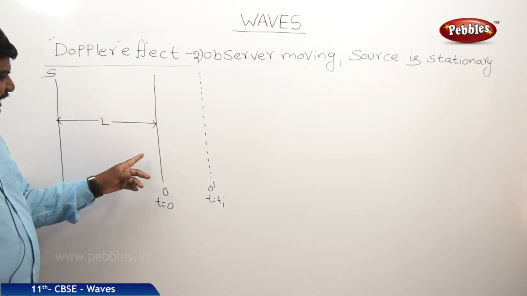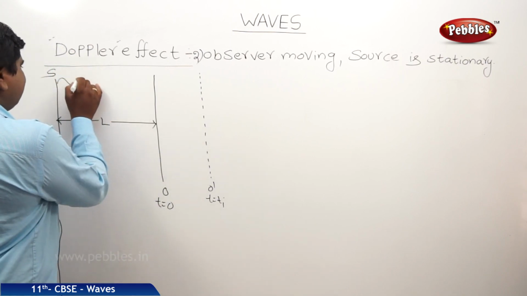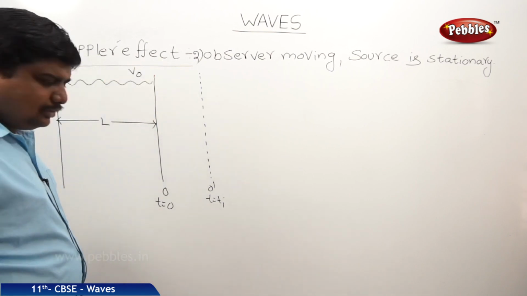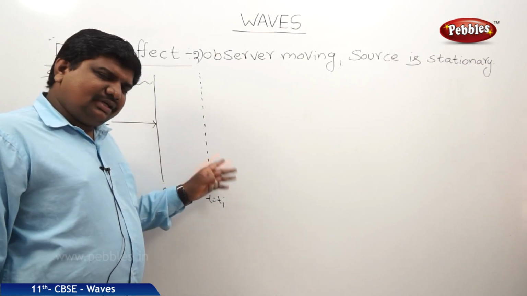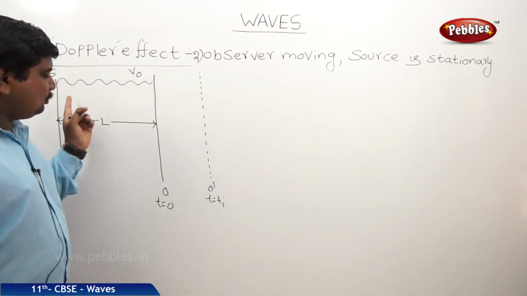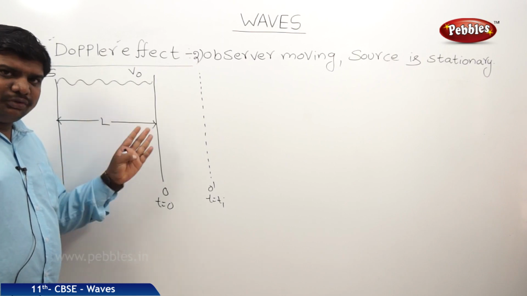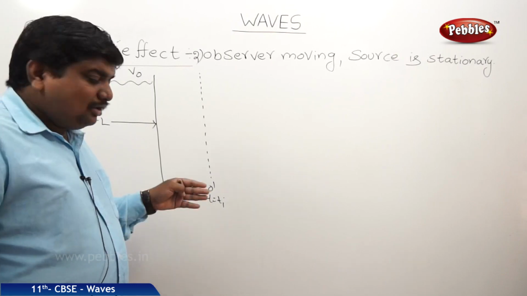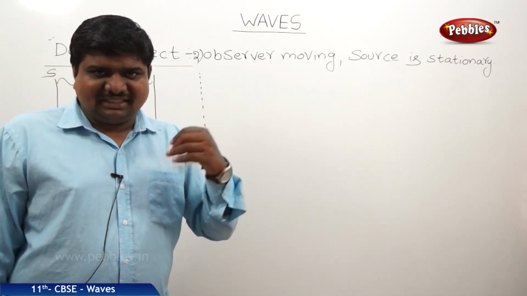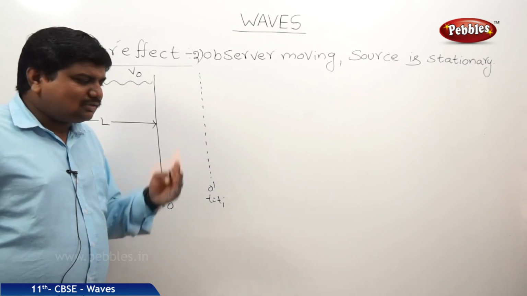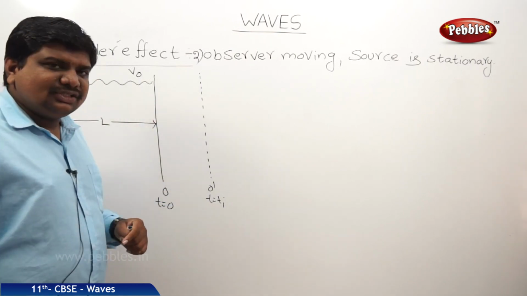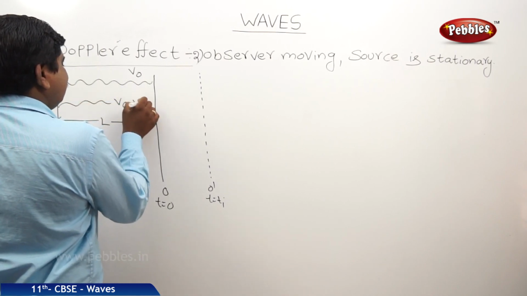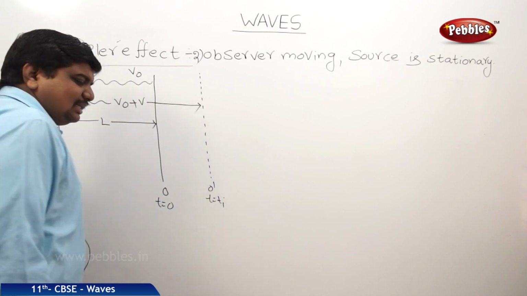Whenever the observer is at a distance L, the source has emitted a crest. It is reaching the observer with velocity v0. But when an observer is moving away from the source, then the emitted crest from the source has to reach with more velocity to reach the observer without loss of any information. Means no information should be lost by the wave which is emitted by the source. In this case, the wave should move with a velocity greater than the original. Let us suppose it is v0 plus v.